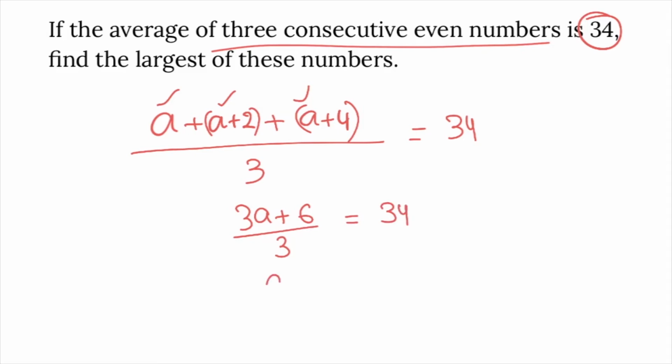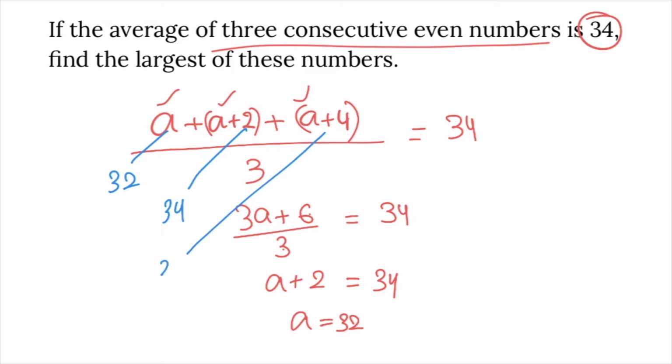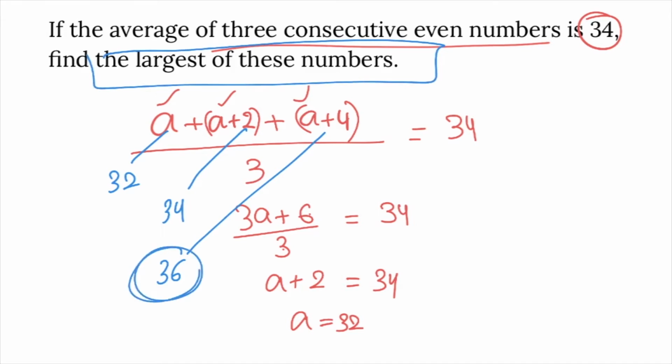Then 3A by 3 is A, 6 by 3 is 2, so A plus 2 is 34, A is equal to 32. Out of these three numbers, the first number A is 32. The second number A plus 2 is 34. The third number A plus 4 is 36. And the requirement is the largest of these numbers, which is 36. So the answer is 36.